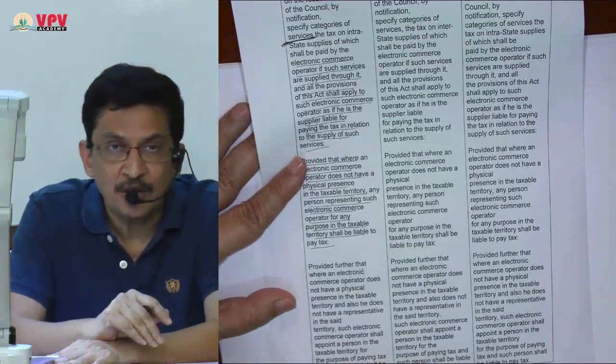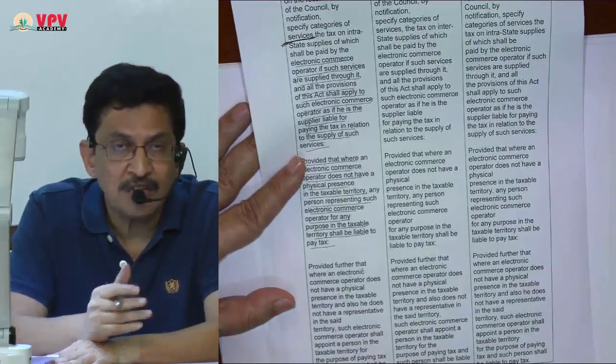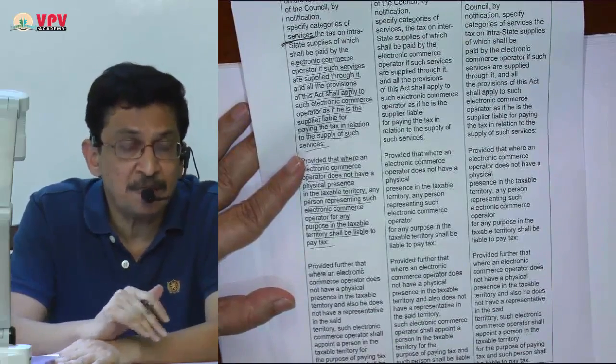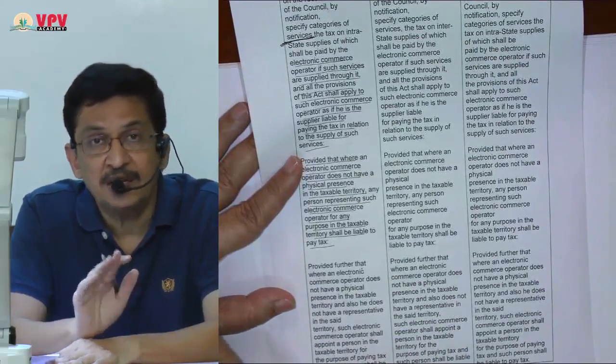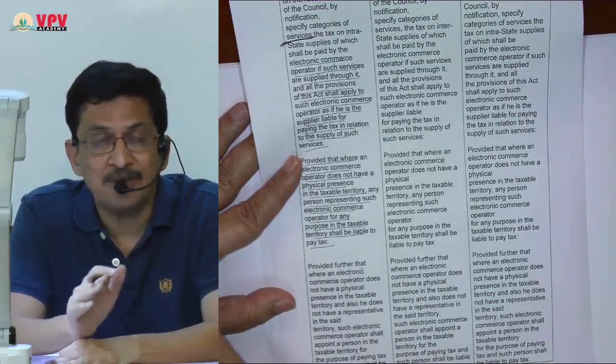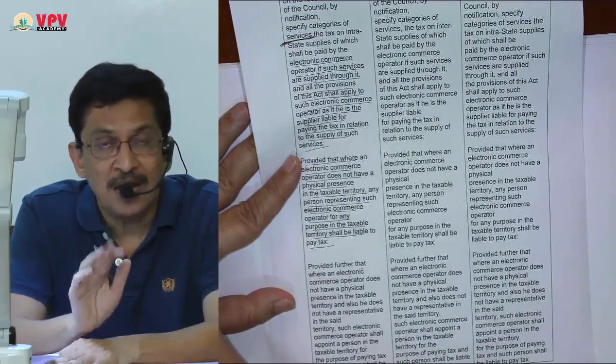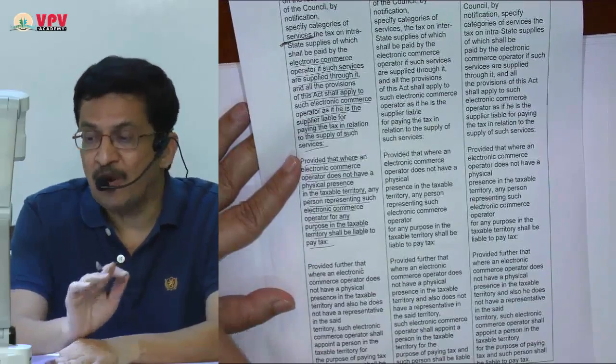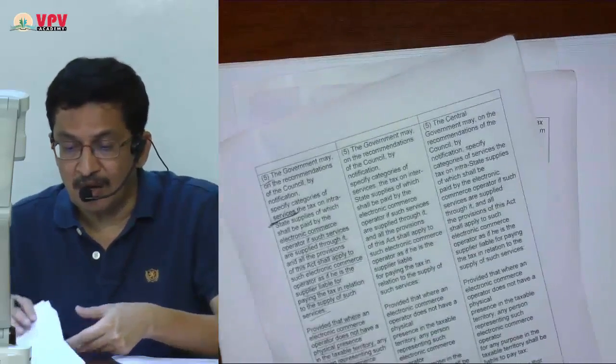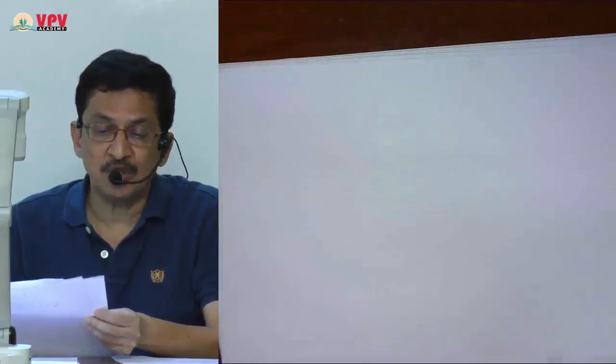If that electronic commerce operator does not have physical presence in India, neither he has representative in India, then it is his liability to appoint a person as an agent, and liability to pay GST will be on such an agent. I have concluded the study of annexure.